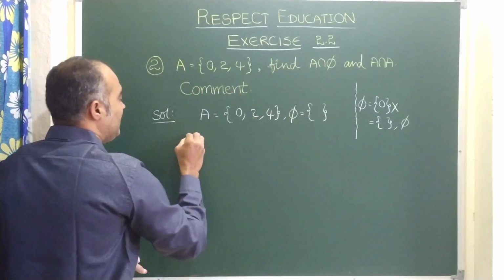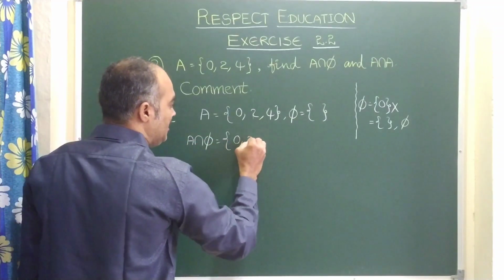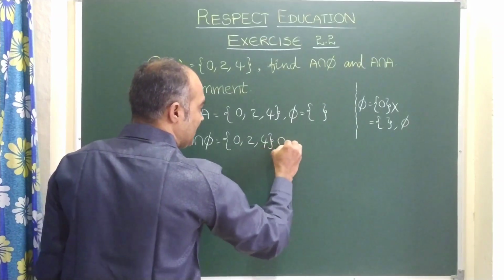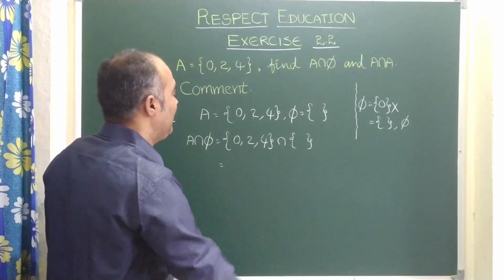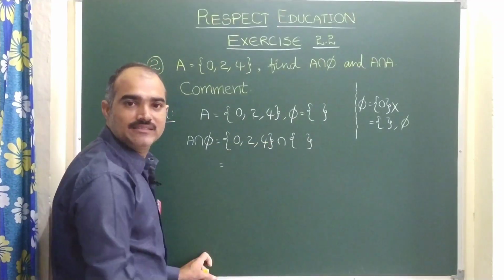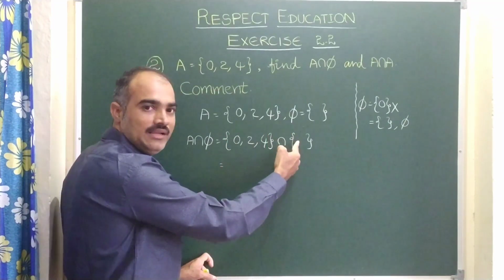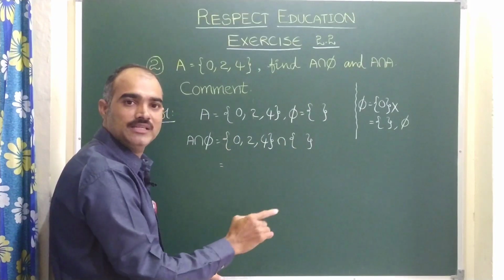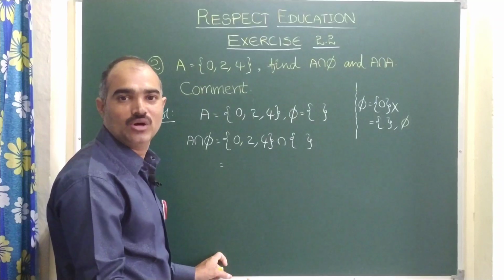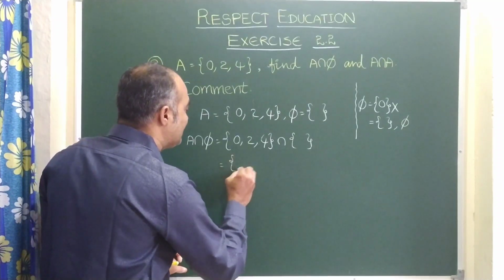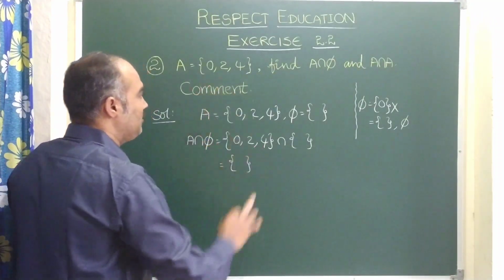Now first part, that is A intersection phi. Let us write here A, which is 0, 2, 4, intersection phi, which means nothing. As I have told you earlier, intersection means common elements. Here 0 is there in A, 0 is not there in phi, so 0 can't be a common element. Same way 2 also can't be common, 4 also can't be common. Then what is common? Nothing is common, right? So this is nothing.